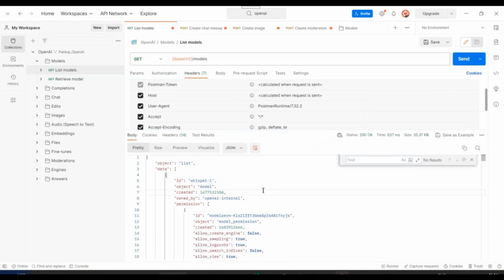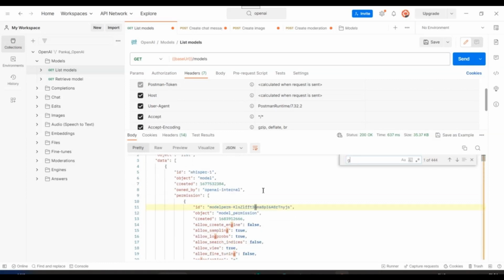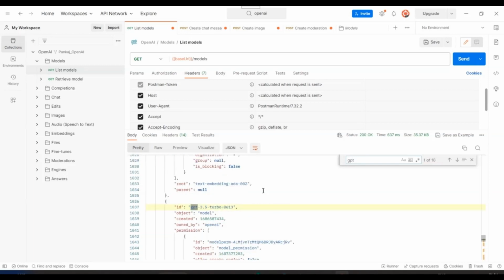So if I search for, let's say, Da Vinci, right? So I'll get Da Vinci model. I will get GPT model also, right? If I search for, let's say, GPT, right? So you can see GPT 3.5 turbo model. So all these details you can get using models API.